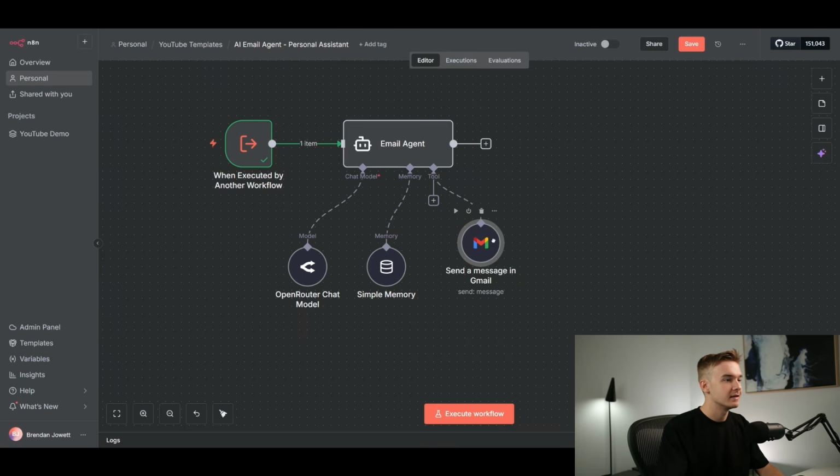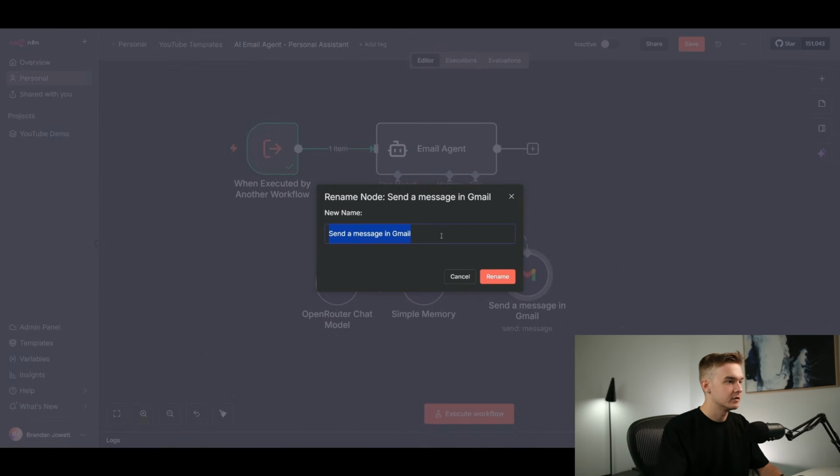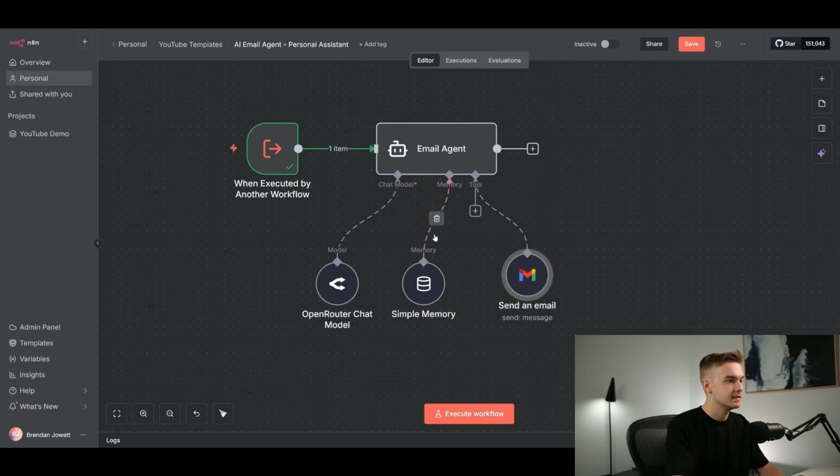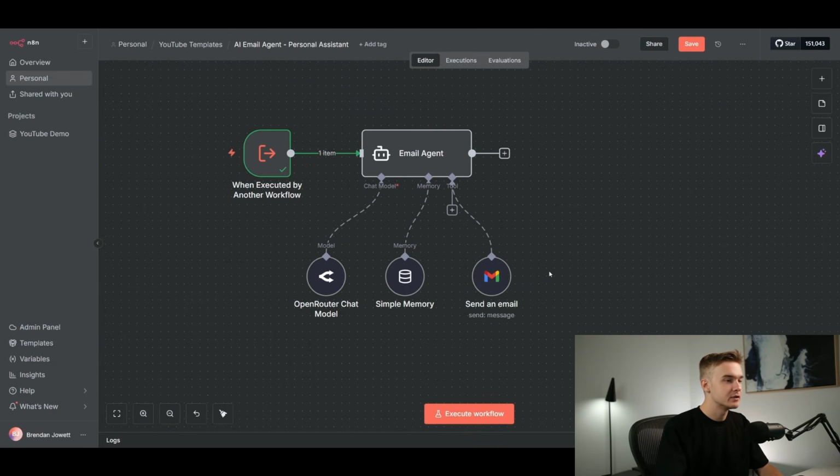It is going to be handling everything to do with actually sending the email off. I'll just rename this to make it a little bit easier. So we're going to do send an email. It's probably the easiest. The next tool that I'm going to do is add in not just sending an email, but actually just creating a draft.